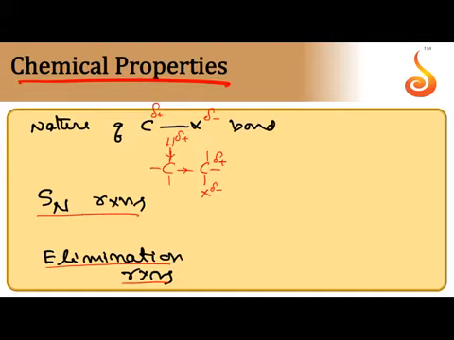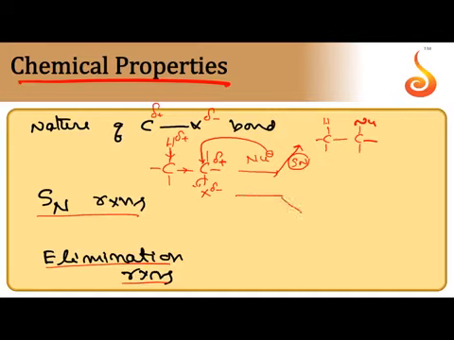They can welcome nucleophile. So if the attacking reagent, suppose it is Nu minus nucleophile, it prefers to attack at electrophilic carbon. Then X minus is eliminated. This is called substitution reaction, nucleophilic substitution reaction. X minus is the leaving group, Nu minus is the attacking nucleophile. This type of reactions are called SN reactions. Mechanism may be SN1 or SN2.